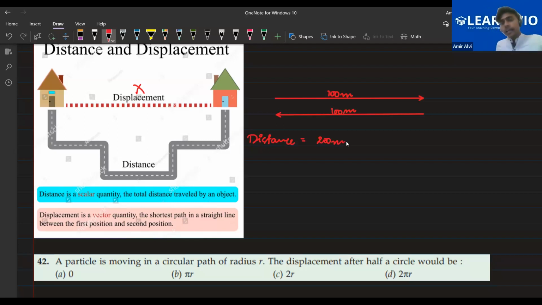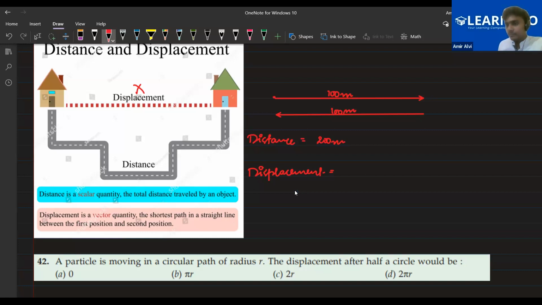But if we are targeting displacement, everyone, the object has started from this point and gone 100 meters in the right direction, and after that it has taken a U-turn and gone back to the same point from which it started. So what will be the displacement, bacho?